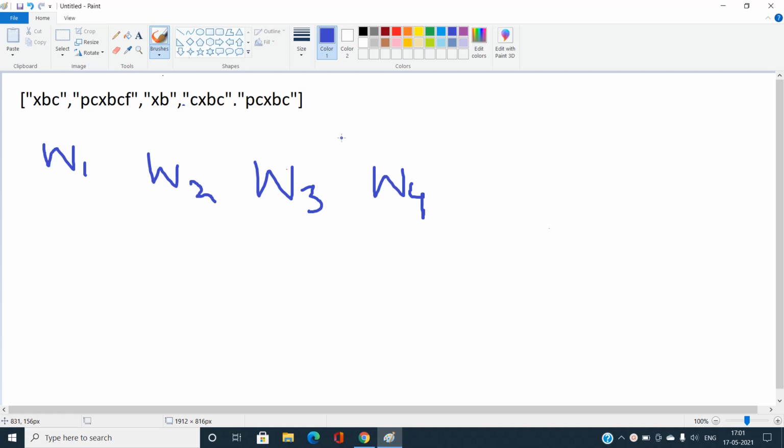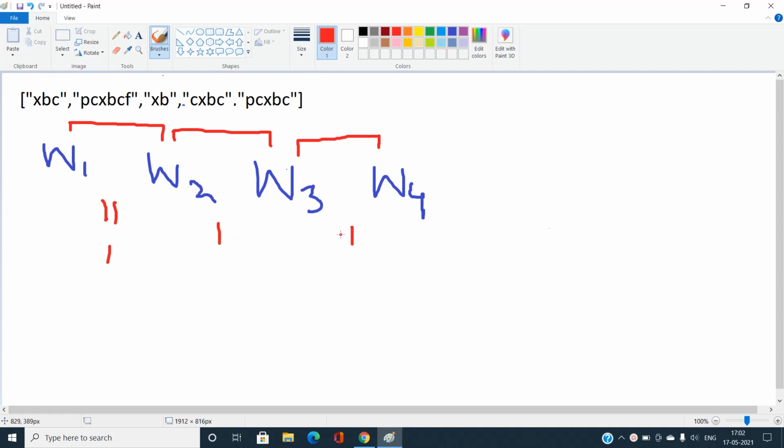One observation is that if W1, W2, W3 and W4 are the members of the longest string chain in order, then what is the length difference between W3 and W4? And between W2 and W3? And between W1 and W2? You can easily see the length difference in this longest string chain will always come out to be 1, 1, 1.